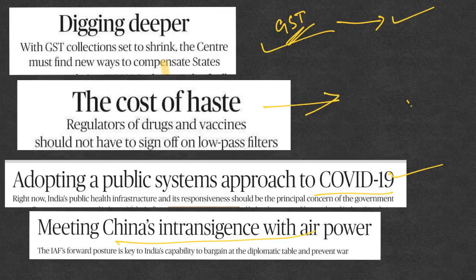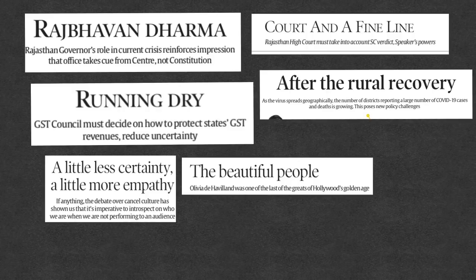Then this is about how China can be countered with air power. So again, nothing specific. Then again, the governor's role in Rajasthan, which we have already discussed. This was also on Rajasthan, which we have discussed. This again was on the GST compensation, which is done. Then rural recovery didn't have any specific content, nor did these two articles.